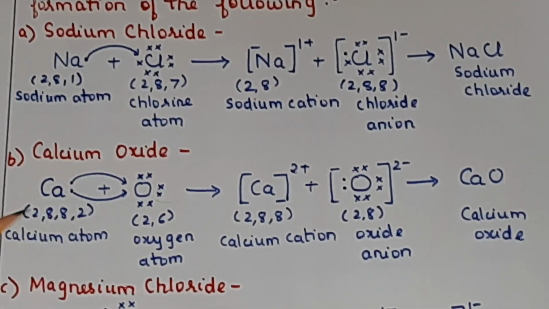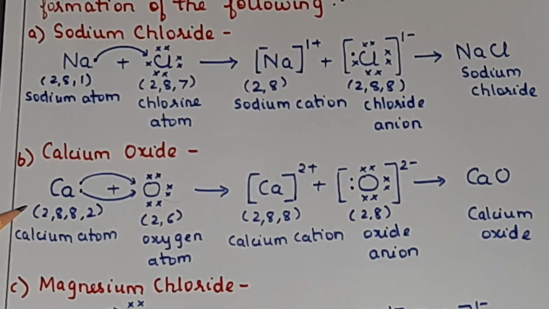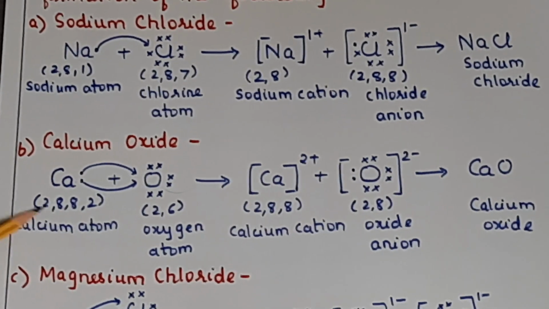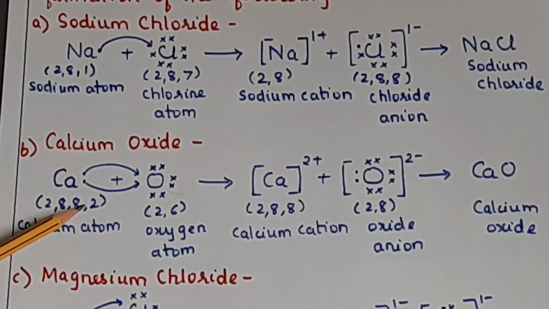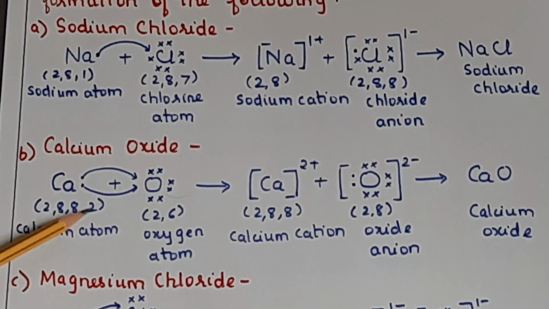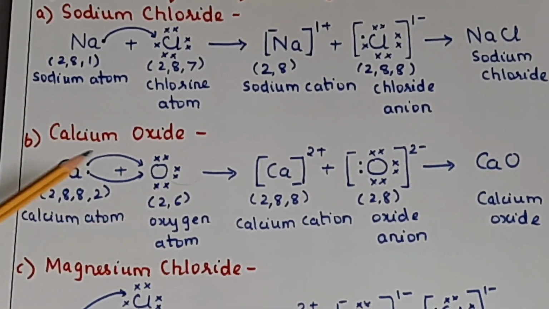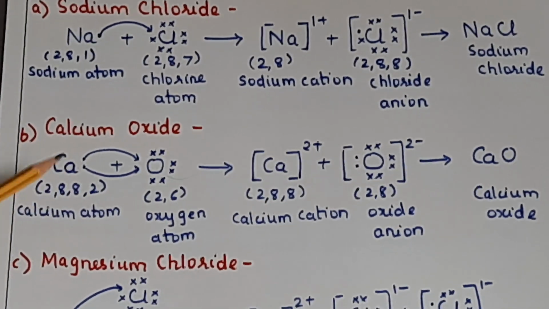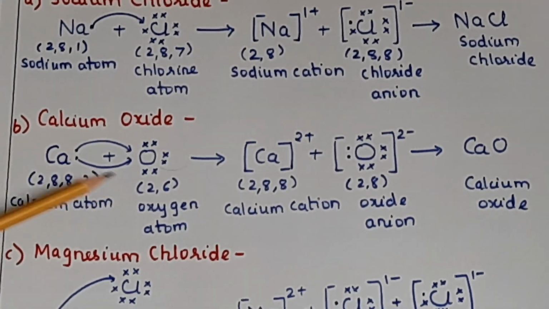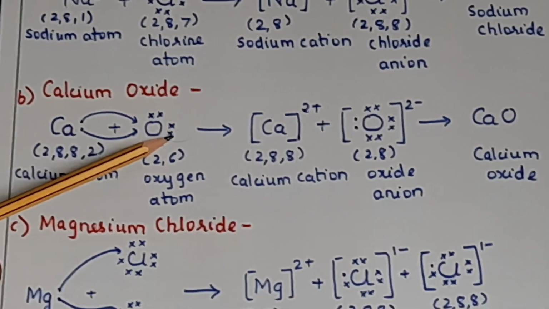Now for calcium oxide. Now you know the electronic configuration of calcium. The atomic number is 20. So 2, 8, 8, 2. And oxygen is 8. So 2, 6. Okay, now again you will show only the valence electrons. So calcium is having 2 valence electrons and oxygen 6. 1, 2, 3, 4, 5, 6.